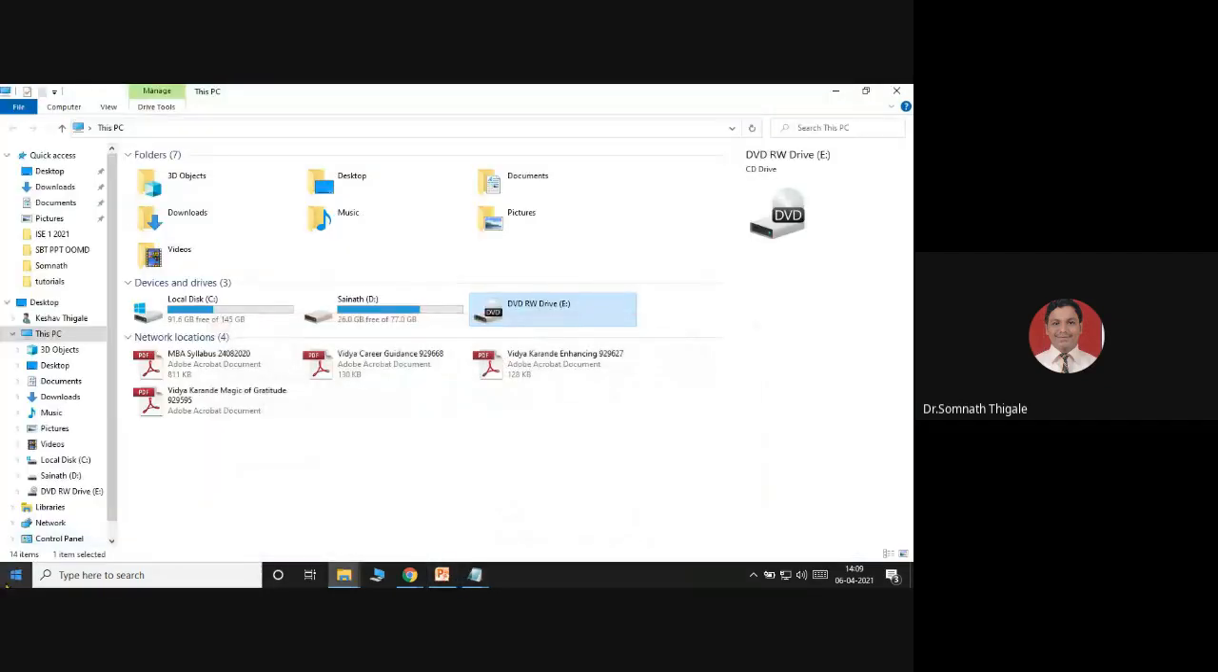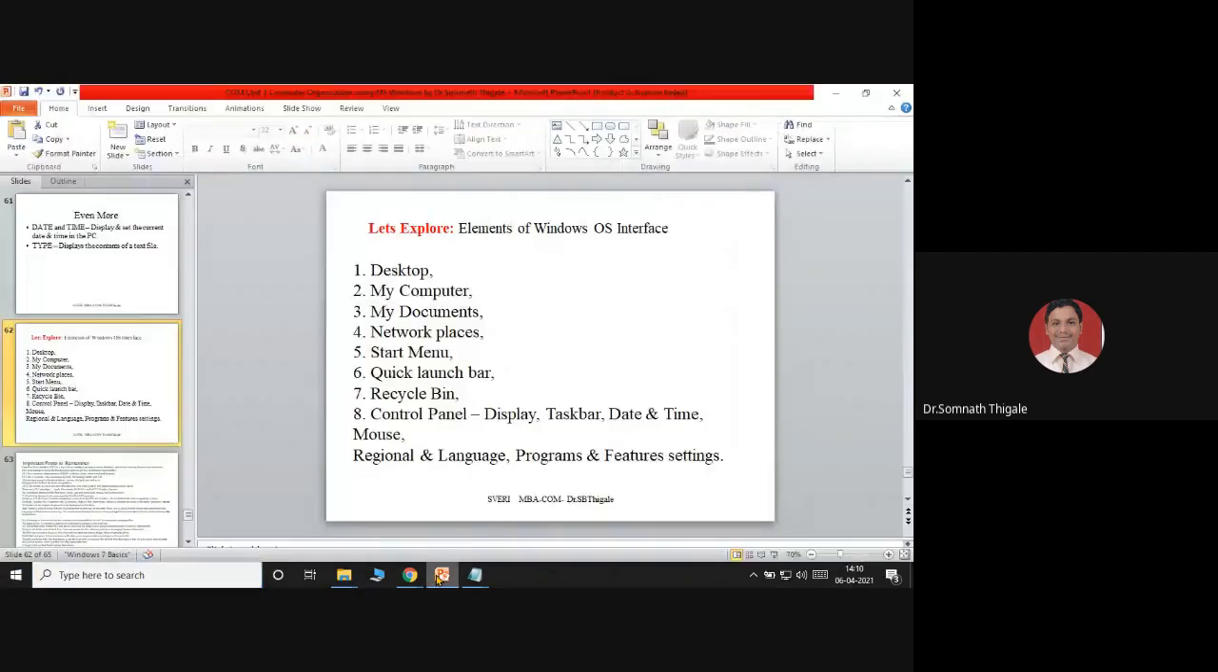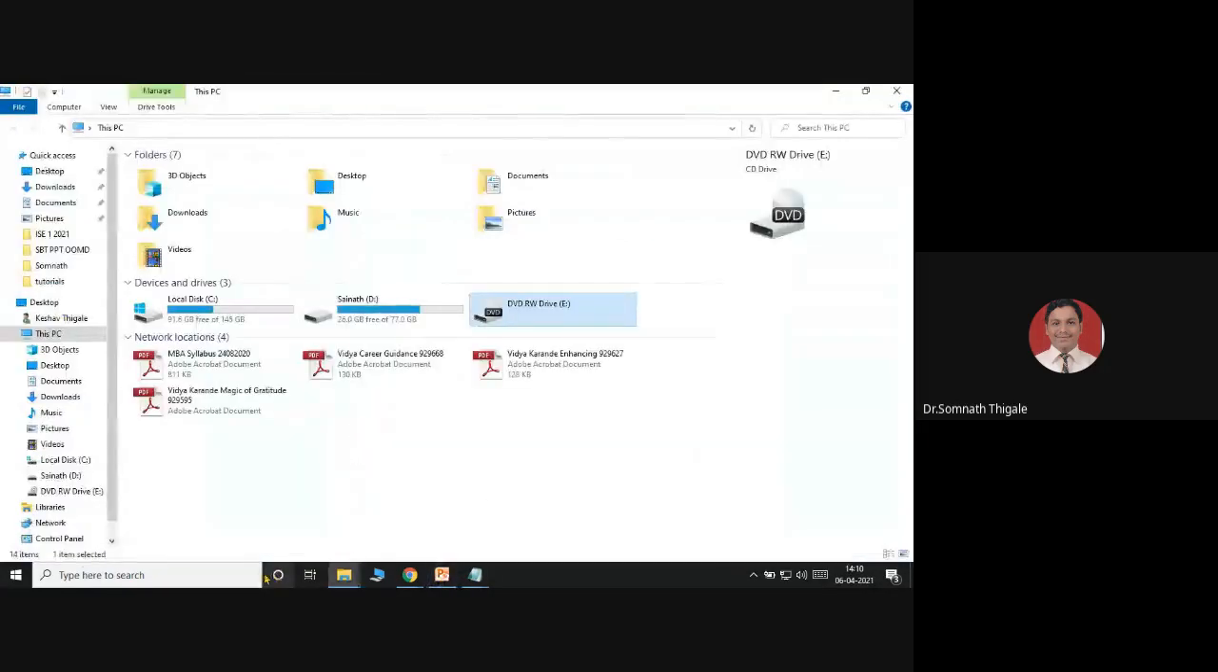The next is the start menu. If you can see, my cursor is right now on this Windows start button. If I click here, this option I am calling the start menu. This is a pop-up option. When I click on this, a pop-up window comes on my screen. Start menu. Then the quick launch bar, you can check out the quick launch bar.